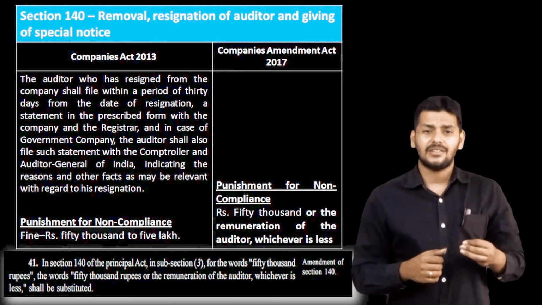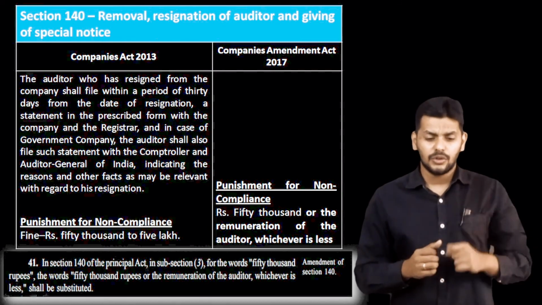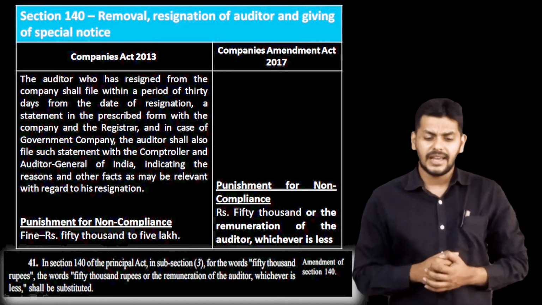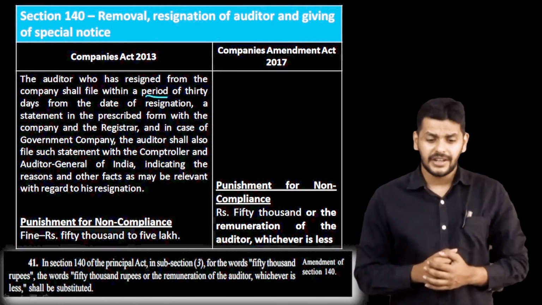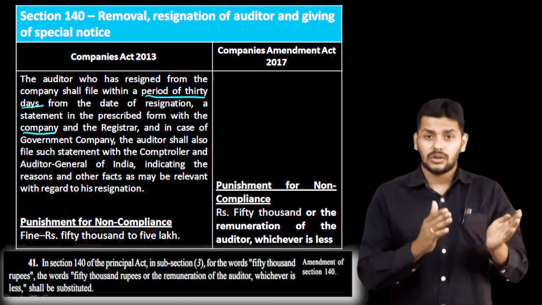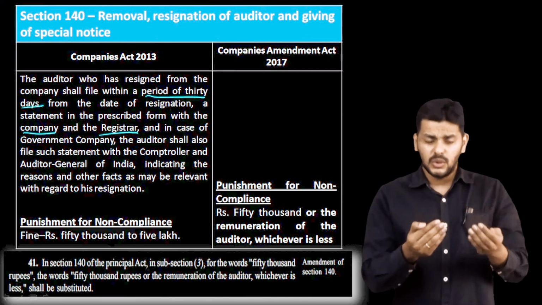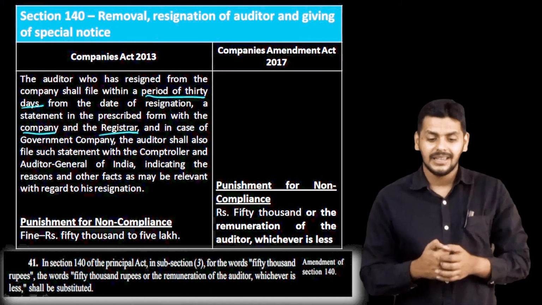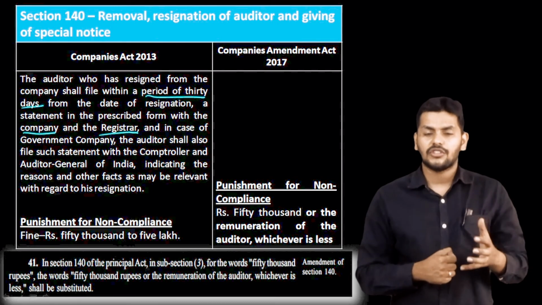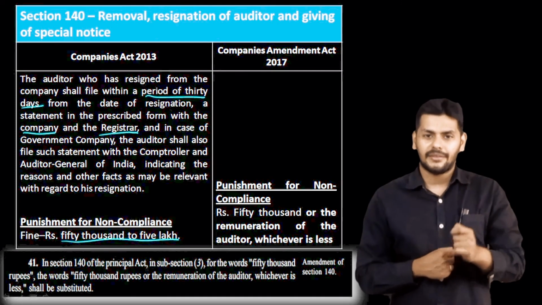If the auditor resigns, he has to intimate it to the company and the ROC within a period of 30 days. If he fails to do so, the auditor who has resigned from the company shall file within a period of 30 days a statement in the prescribed form, which is ADT-3, with the company and the Registrar. That is the provision. Now, that's not changed. But if you look at 140(3), the punishment for non-compliance ranged from a fine of 50,000 rupees to 5 lakhs. So where is the change coming in the Companies Amendment Act 2017?